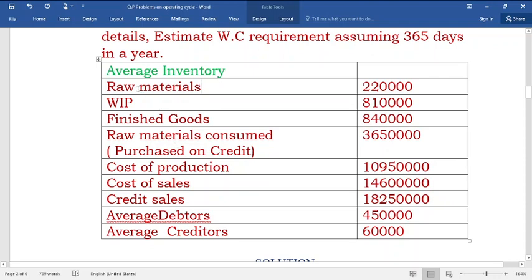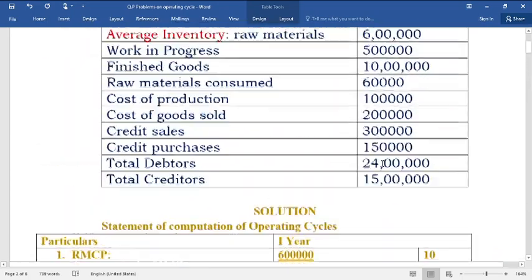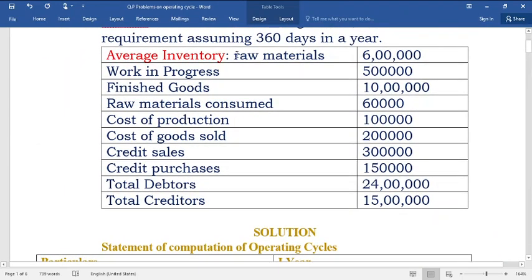The average inventory or average stock of raw materials is less than raw materials consumed per day, whereas in the previous problem, raw materials stock is more and raw materials consumed is less.